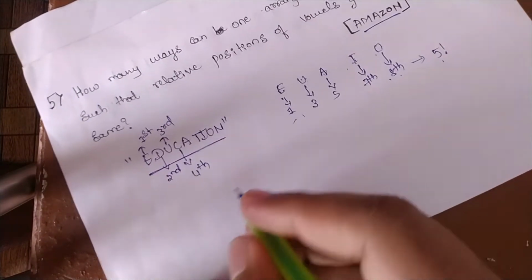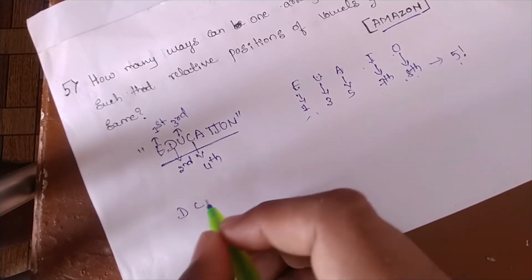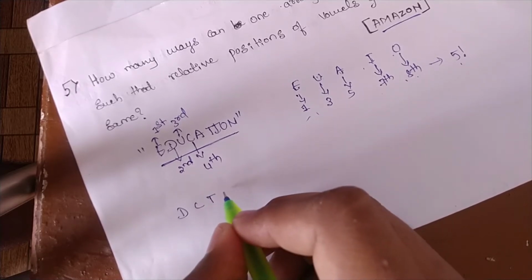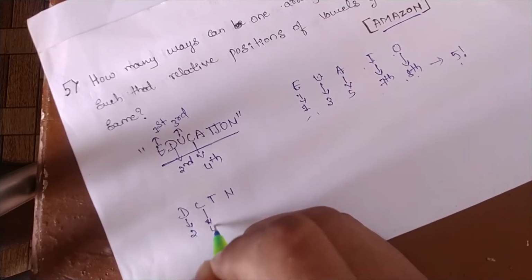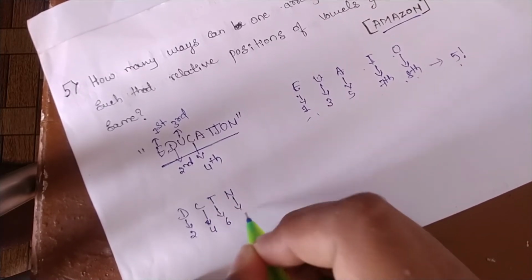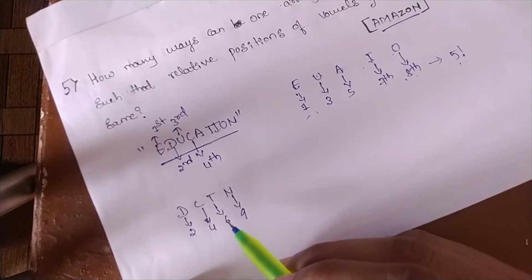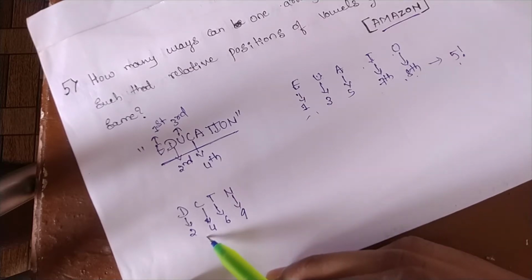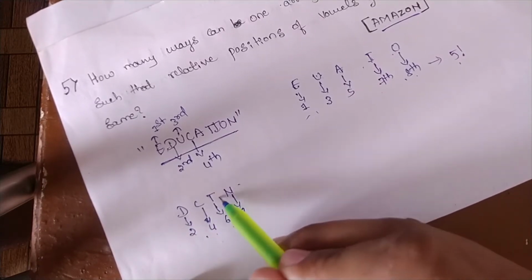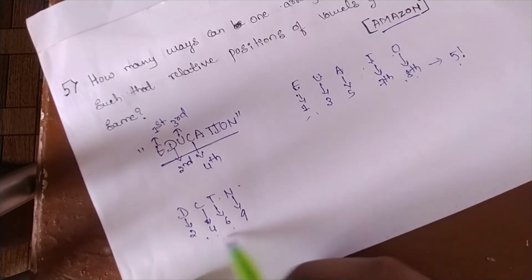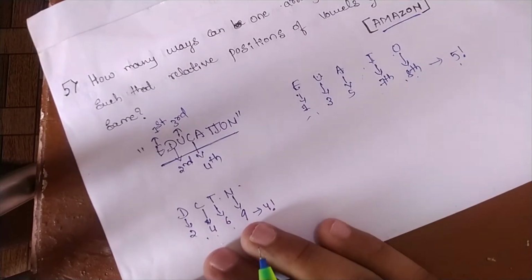So let us take the consonants. The consonants are D, C, T and N. D is at second position, C is at fourth position, T is at sixth position, and N is at ninth position. So these consonants are arranged in their relative positions, that is 2, 4, 6, 9 only, in different permutation orders. They cannot take the positions of vowels. So these 4 positions can be arranged in 4 factorial ways within themselves only.